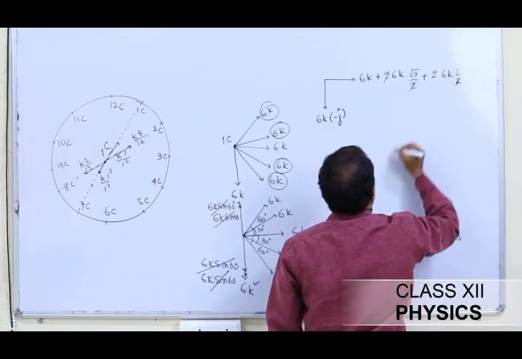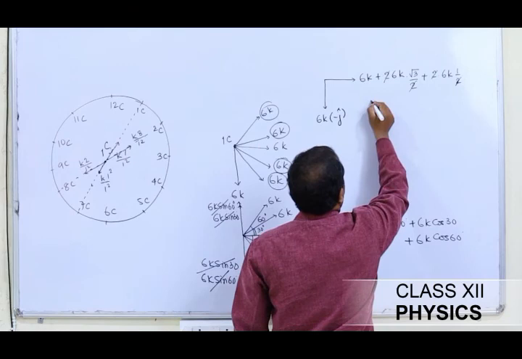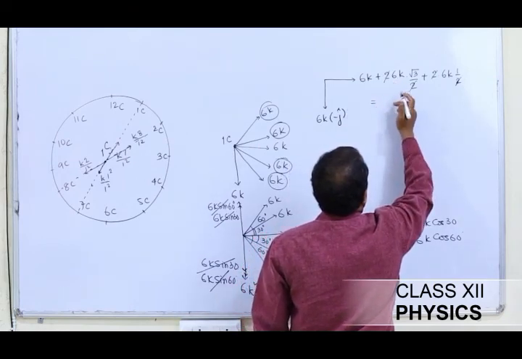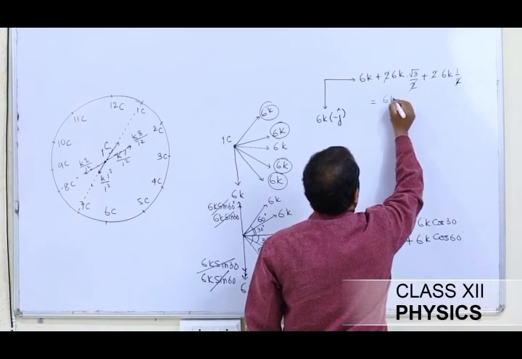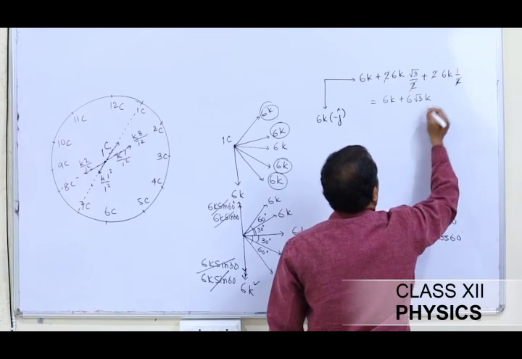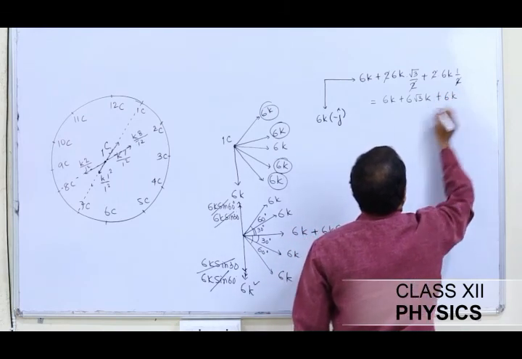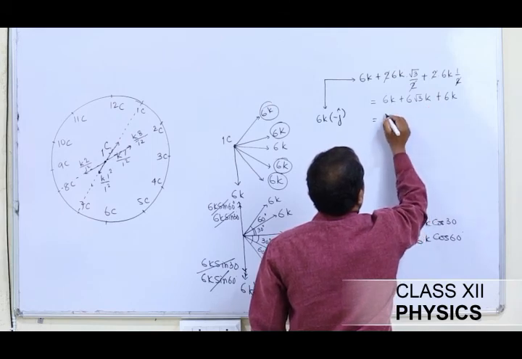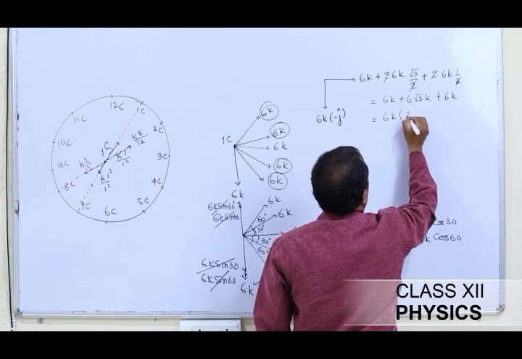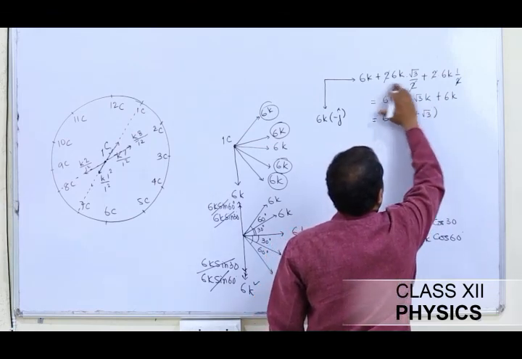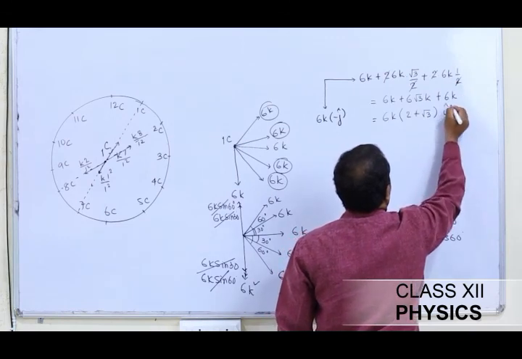Otherwise, this is equal to 6K plus 6 root 3 K plus 6K, which in turn gives 6 and 6, 12. I take 6 and K common and get 2 plus root 3. And this is acting along the x-axis, so I write i cap.